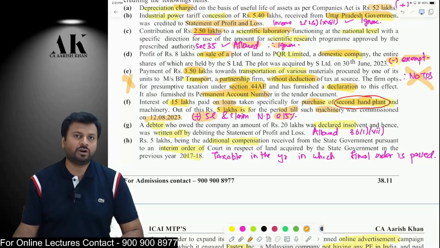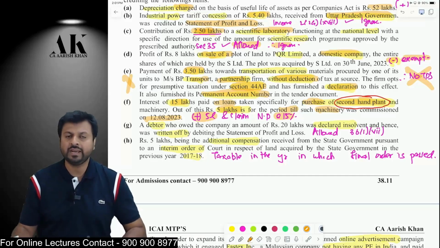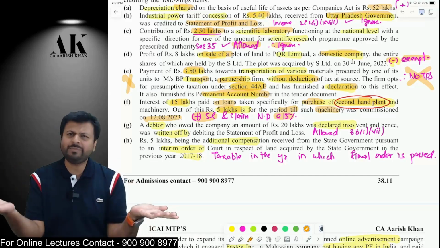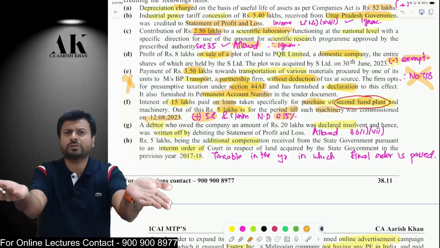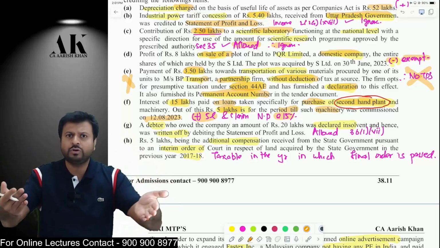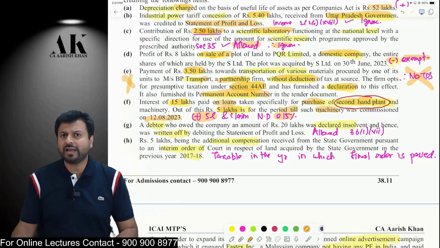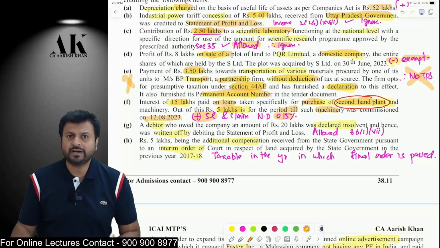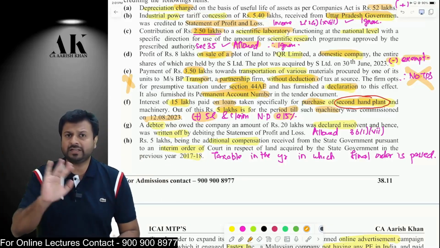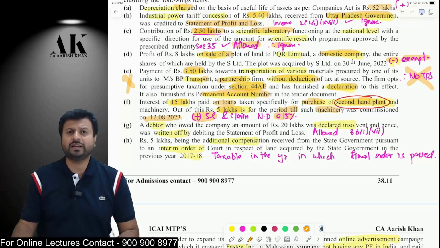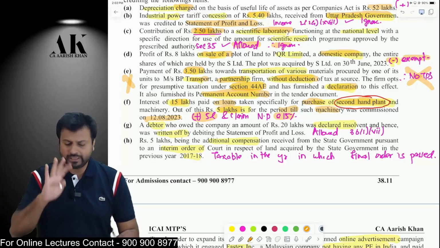Additional depreciation will not be claimed because it is second-hand plant and machinery. Total 15 lakh interest is there. 10 lakh will be allowed to you because it is paid post the period of usage, after you have put the machinery to use. But before you put it to use, you have paid an interest of 5 lakh rupees. Add that to the PGBP income, it is not allowed as a PGBP expense, and on that 5 lakh rupees you will be getting normal depreciation, additional depreciation not allowed.